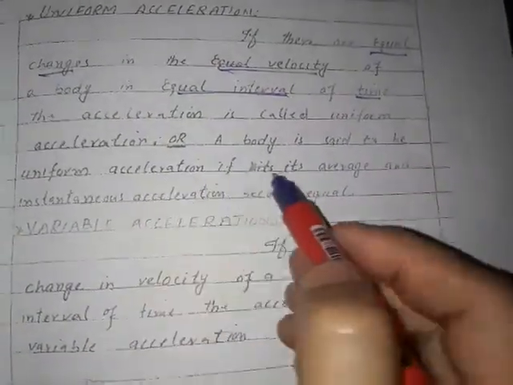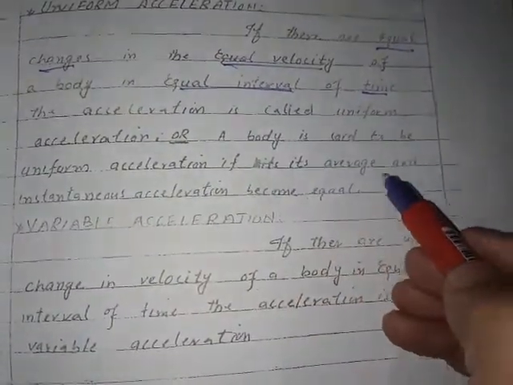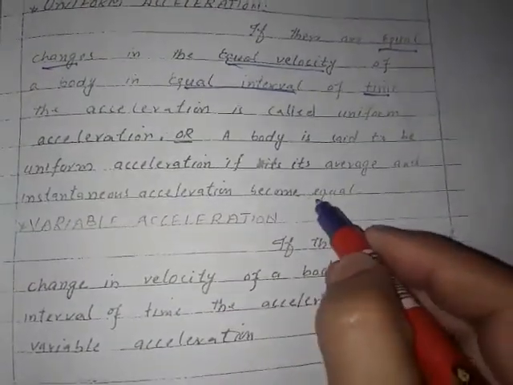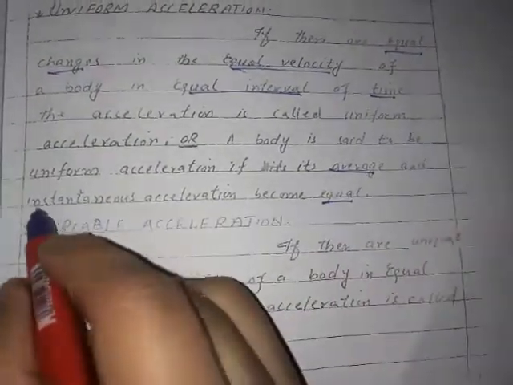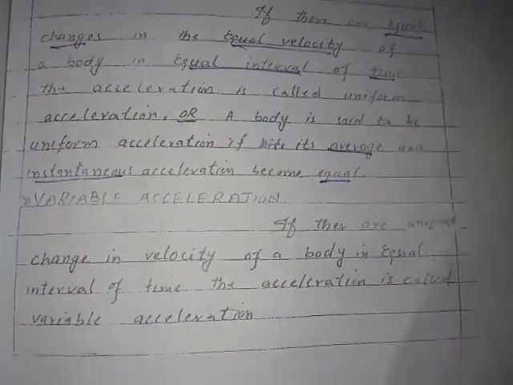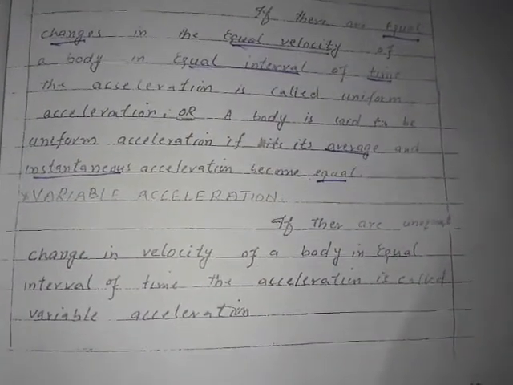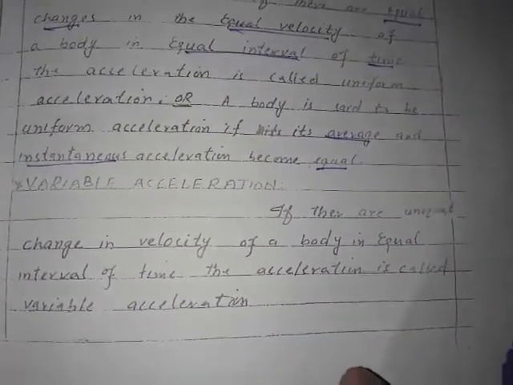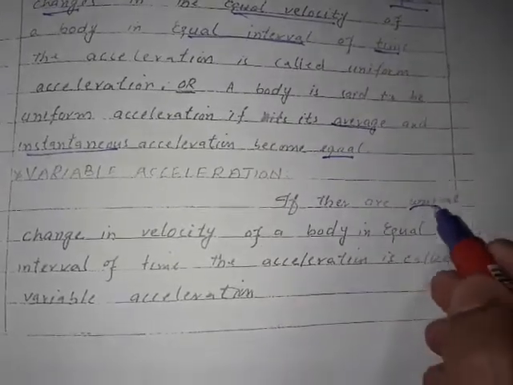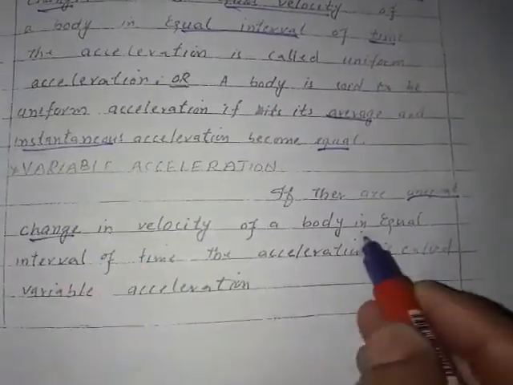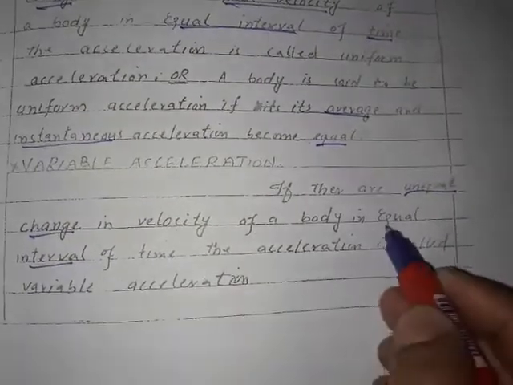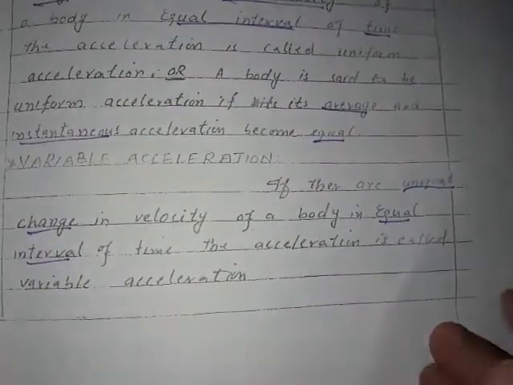A body is said to have uniform acceleration if its average and instantaneous acceleration become equal. Variable acceleration: if there are unequal changes in velocity of a body in equal intervals of time, the acceleration is called variable acceleration.